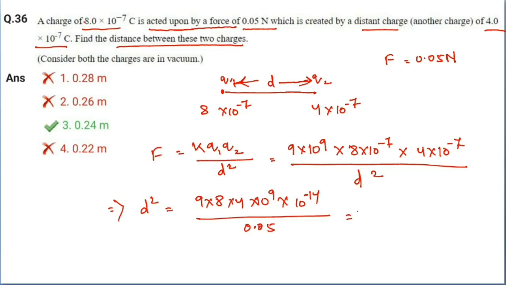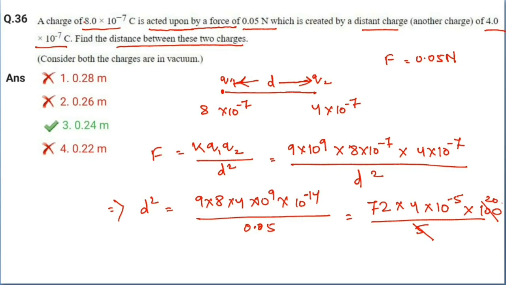Now 9 into 8, 72, into 4 into 10 to the power plus 9 minus 14. Okay, so 10 to the power minus 5 in the denominator, 0.05 means 5 into 10 to the power minus 2, or 5 by 100. Now 5 into 20.